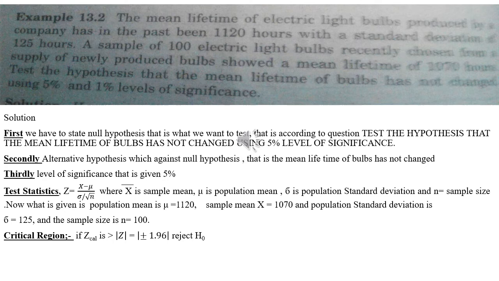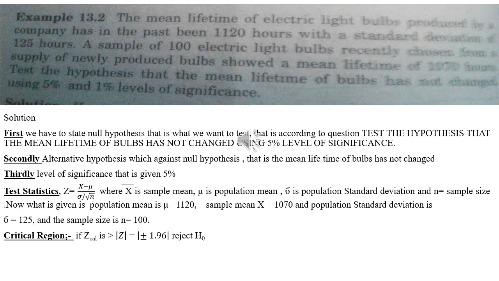So in the solution, we have to follow the procedure of testing the hypothesis. And what is the procedure? The procedure has 5 steps. First, we have to state the null hypothesis, and according to the question, the null hypothesis, which we have to test, is that the mean lifetime of bulbs has not changed. Secondly is the alternative hypothesis, which is other than the null hypothesis, and it will be that the mean lifetime of bulbs has changed.